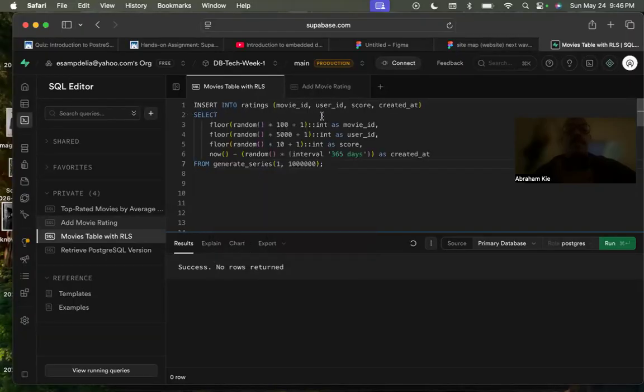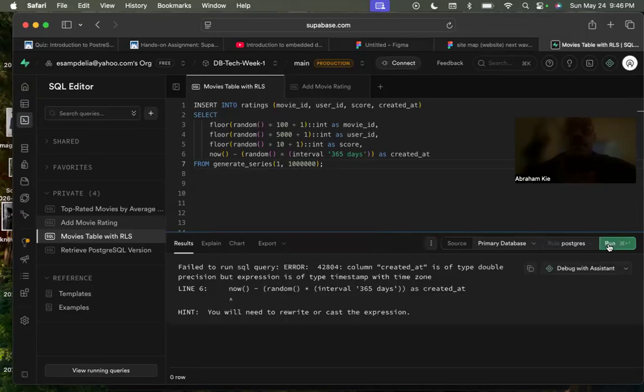It's an INSERT into the ratings table with these columns, then a SELECT that creates random values using floors. This is the criteria, so let's go ahead and run this.